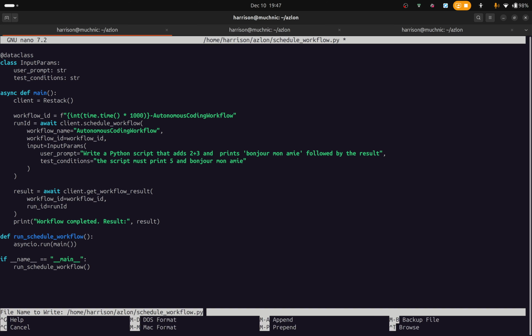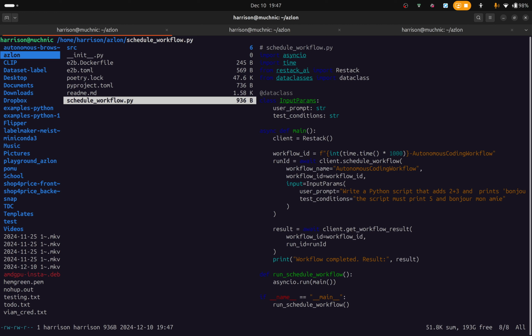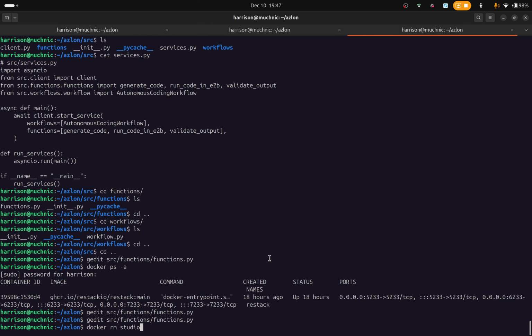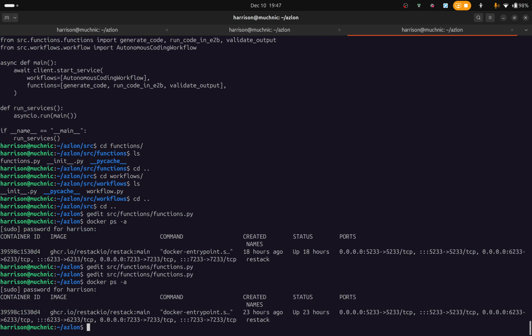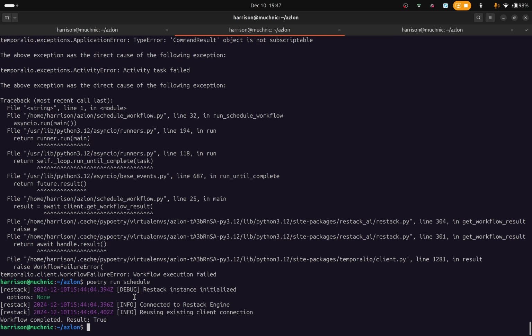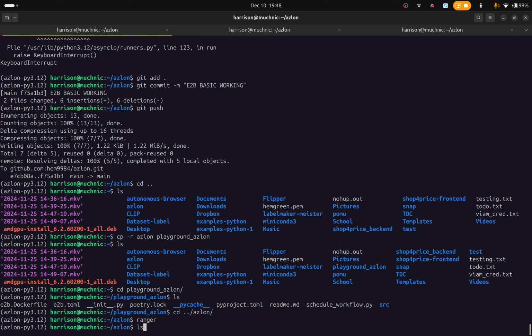Can save this. Then we can exit this. So right now the Docker, the restack engine is running here, and here I can do poetry run service.